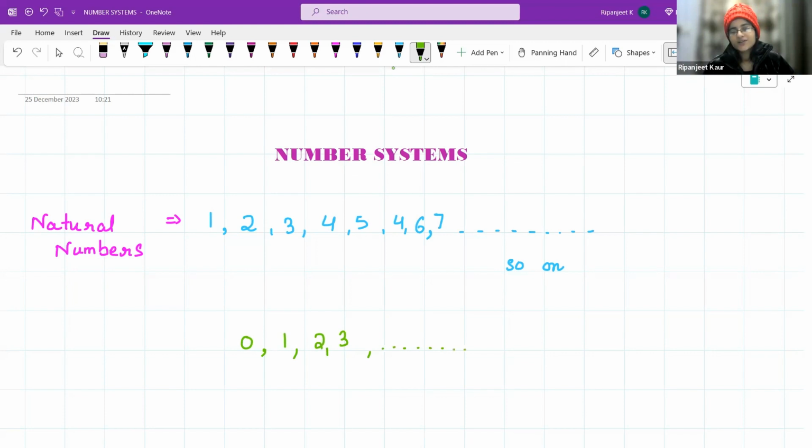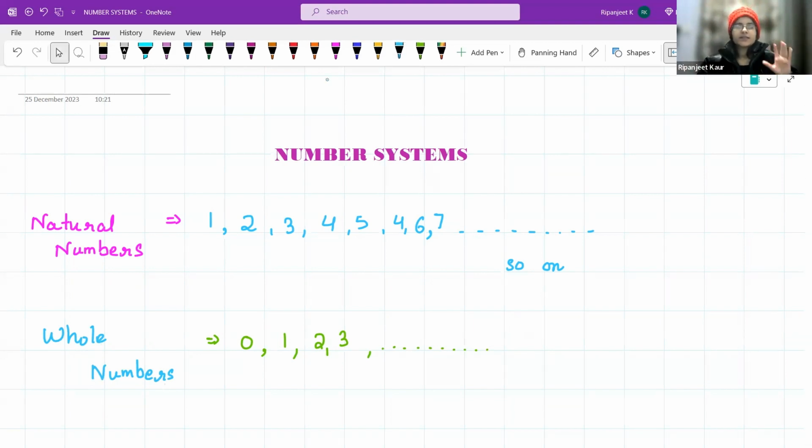Yes, it's so on. Okay, so the numbers which are starting with 0 are called as what? These are called as whole numbers. Can you guess why whole numbers? Okay, so because they are completing each and everything. Something can be bought and something cannot be bought. Everything is represented here, right? Completing everything. So we called it as whole numbers.